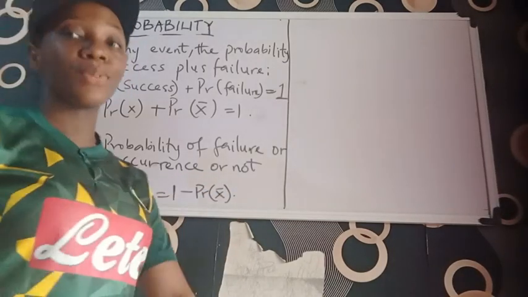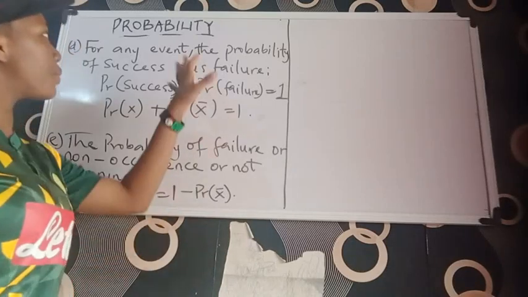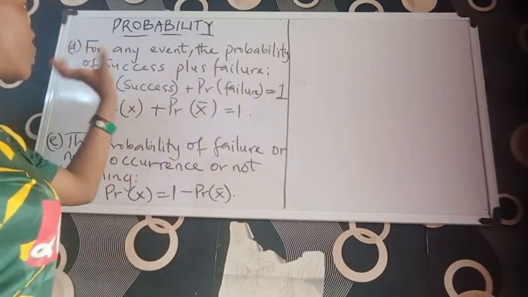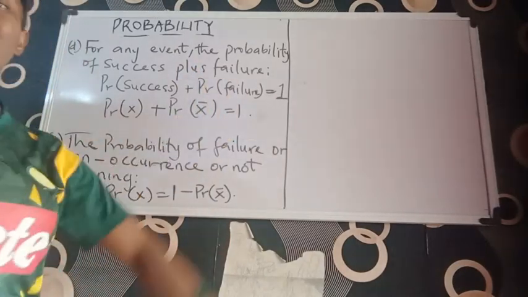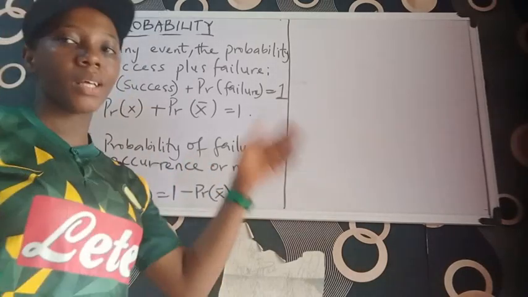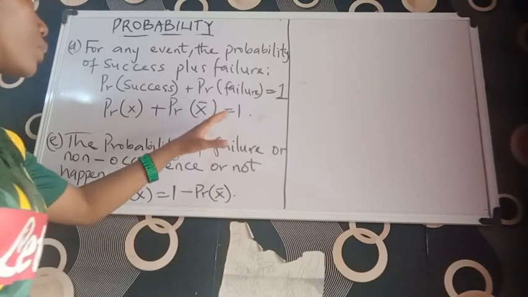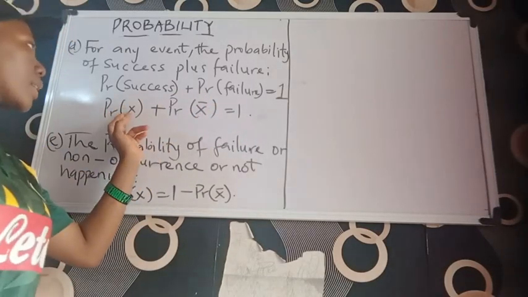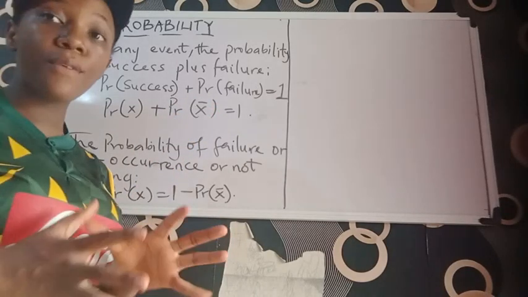Alright, so looking at the very last part of this video, for any event, the probability of success plus failure is given as 1. The probability of success plus probability of failure is equal to 1. So this x stands for success and the bar x stands for failure.